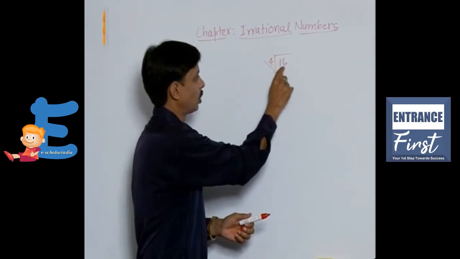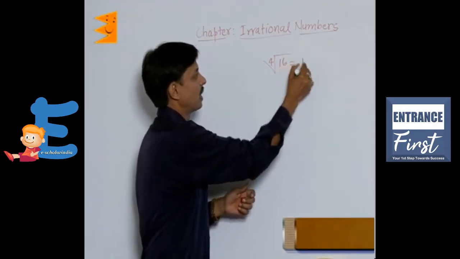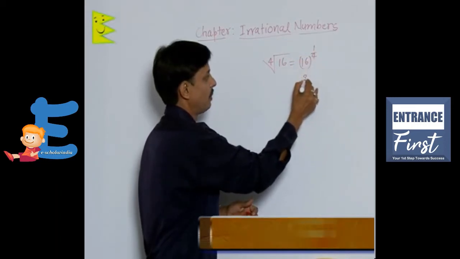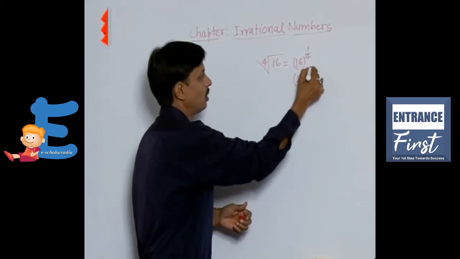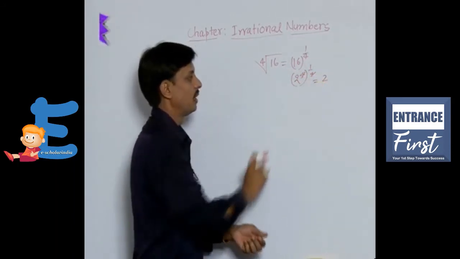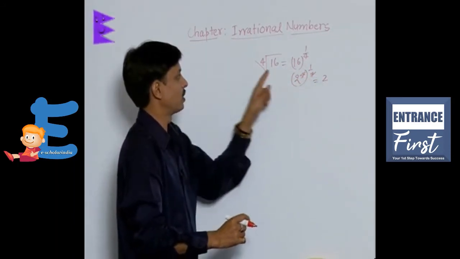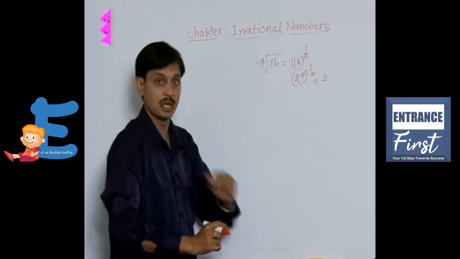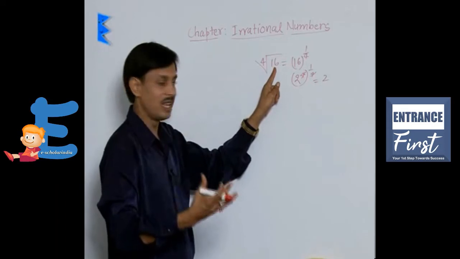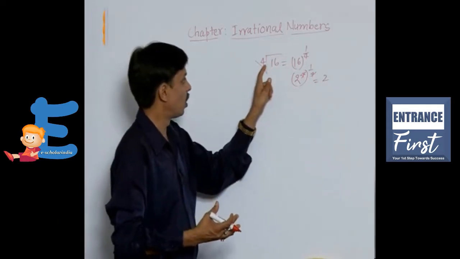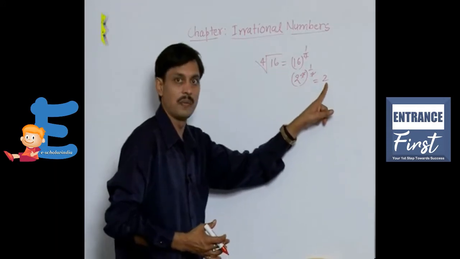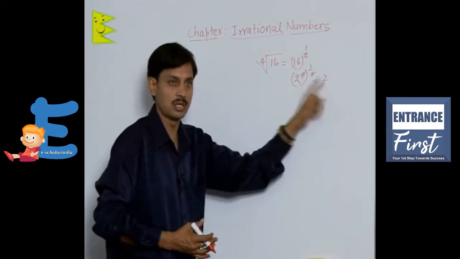This is fourth root of 16, which can be written as 16 to the power 1 upon 4. 16 can be written as 2 to the power 4, to the power 1 upon 4. The net result is a natural number, a rational number. So this is not a surd, though its base, the radicand, is rational and the order is more than 2, because the final answer is a rational number. Hence it is not a surd.